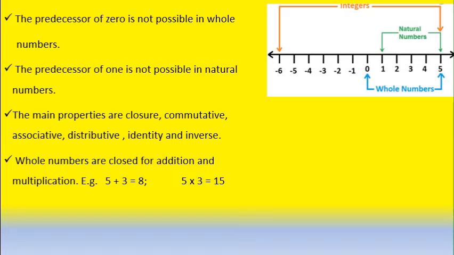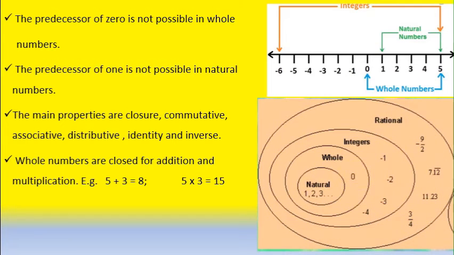Understood, children? Now, see this picture. See, children, here, see the natural numbers, it starts from 1, 2, 3, etc. With natural numbers, if we include 0, we will get the set of whole numbers. We are learning about this set only, natural numbers and the whole numbers. Understood, children? See, for addition and multiplication, if we take two whole numbers from this set of whole numbers, the answer also will be there in the same set of whole numbers. Understood, children? Then what about the subtraction and division?